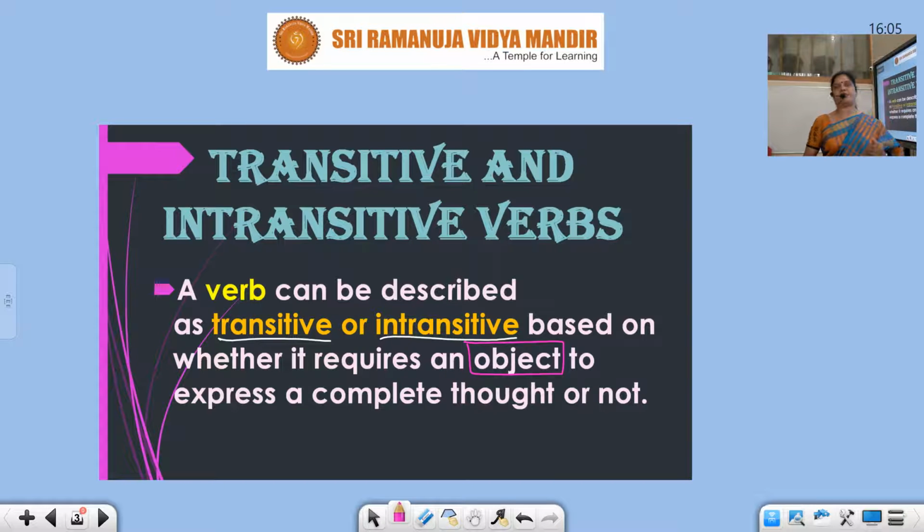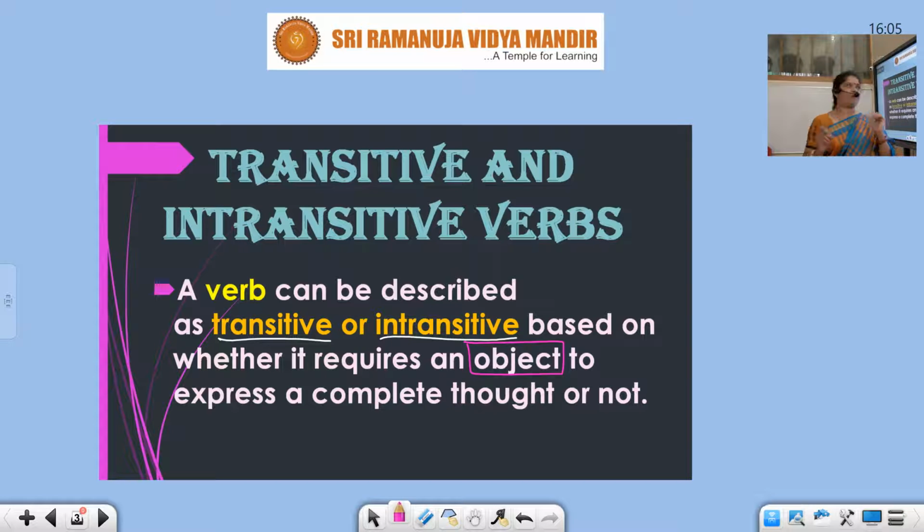I was teaching you in your previous class about phrase and clause when I was going through the conditional clause. Where is your father? In the market. Where is your father? Went to market. In the market is a phrase. Went to market is a clause because there is a verb in it. So it is not going to become a phrase, it's going to be a clause. Whenever there is a verb, then that is going to be a clause. It's not a sentence, it doesn't have a subject. My father went to market is a sentence. Went to market is a clause. In the market is a phrase.